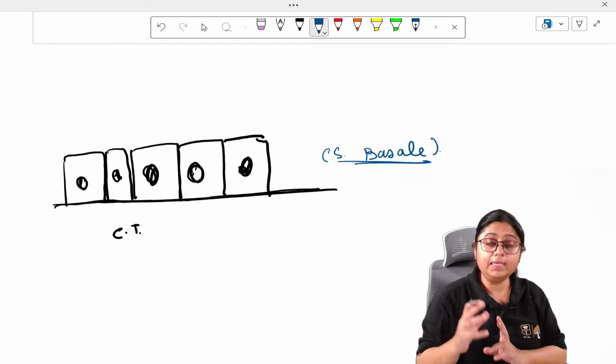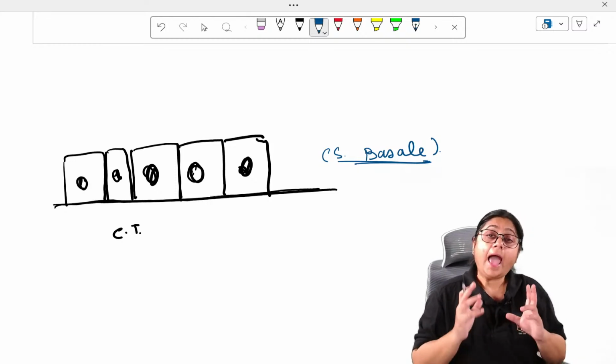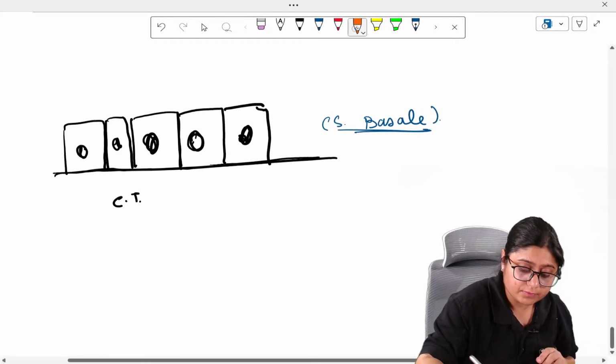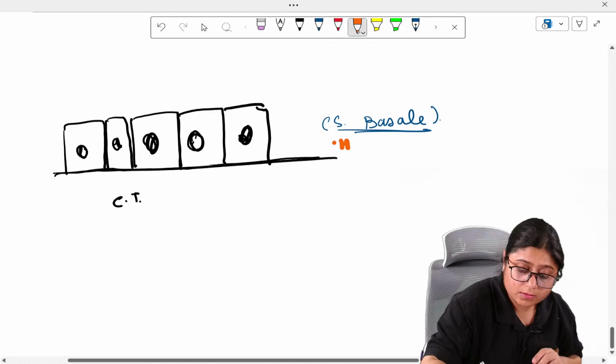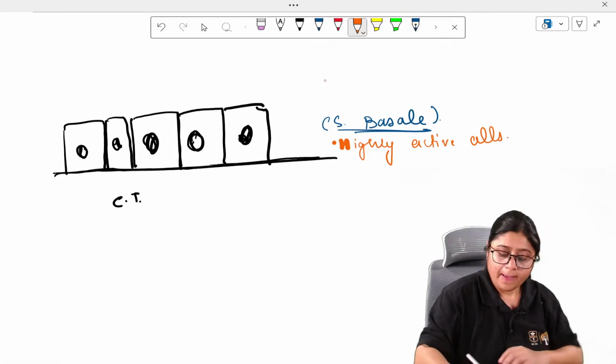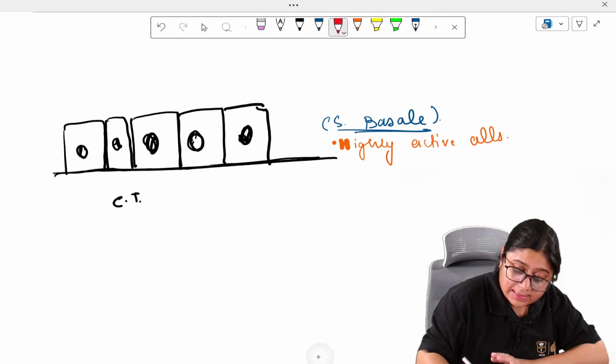You have to remember that these are highly active cells. Why? Because these cells receive the maximum blood supply.